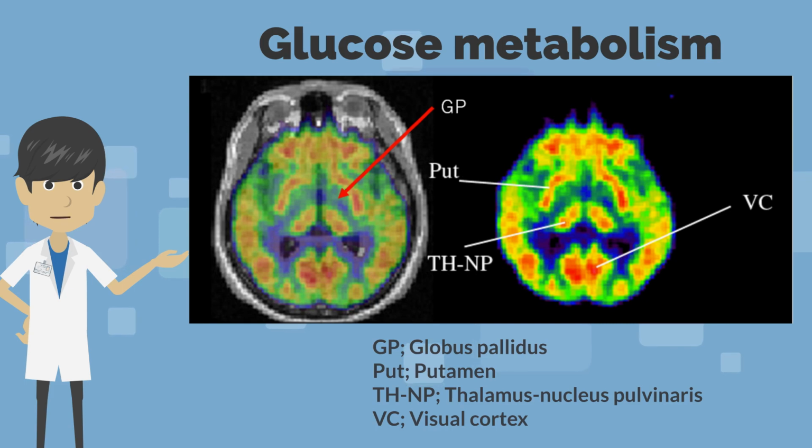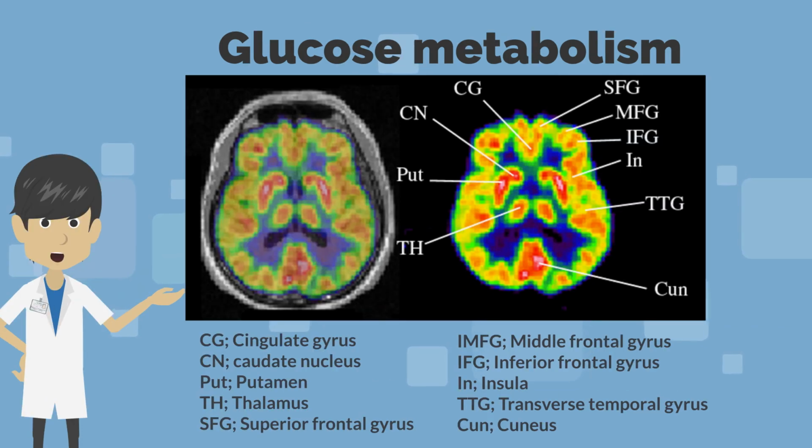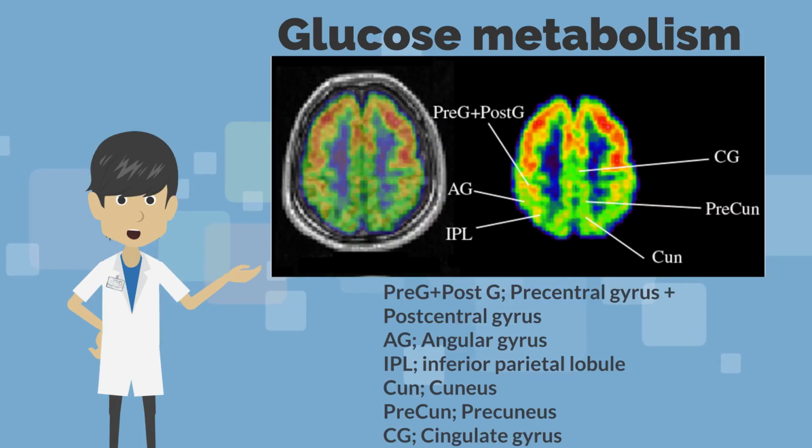This is the lower level of the basal ganglia. It can be seen that the metabolism of the globus pallidus is lower than that of the putamen. Basal ganglia level. The metabolism of the putamen and insular cortex can be assessed separately. This is the level of the centrum semiovale. It shows low white matter metabolism.